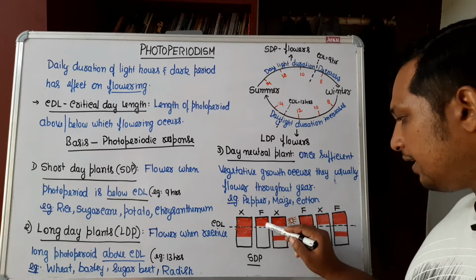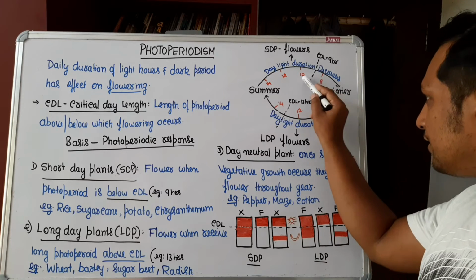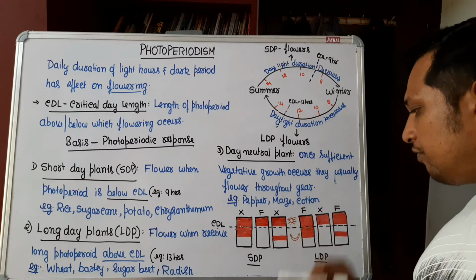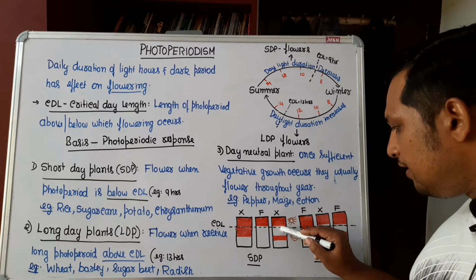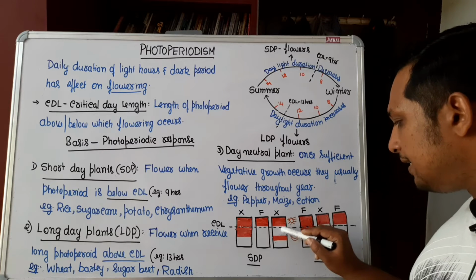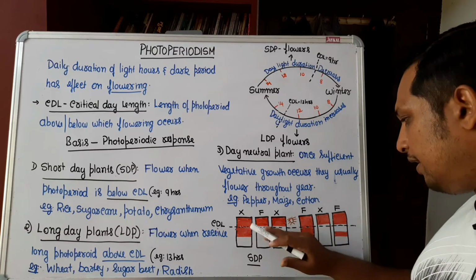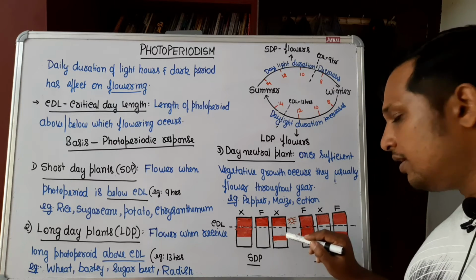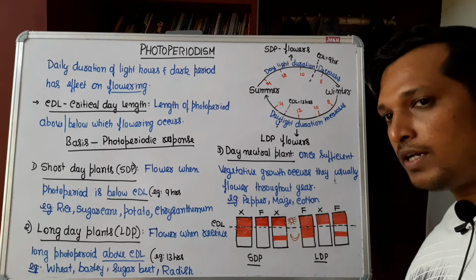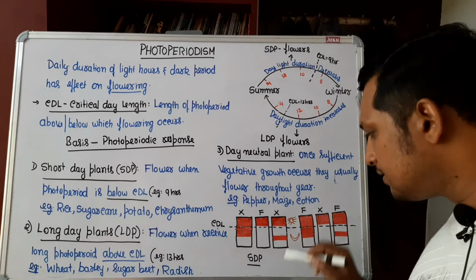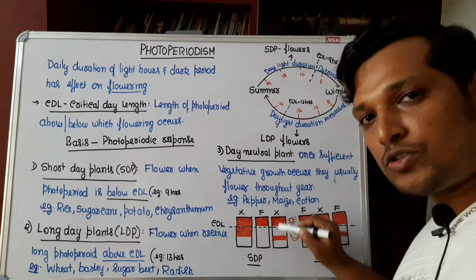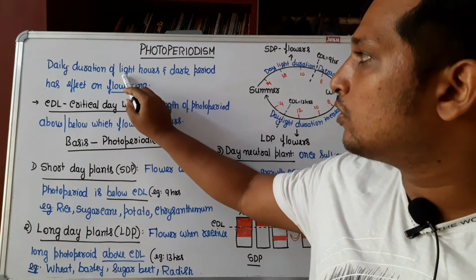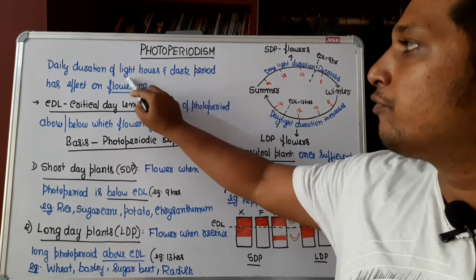But if the light is below the critical duration, 9 being the critical duration, if they get 8 hours, then they are going to flower. If they get critical daylight or light less than the critical day length, usually they flower. But if you interrupt its dark period, that is the night period, with a flash of light, they are not going to flower, indicating that short day plants need a long night also, without any interruption. So that's why we have written, it is not only light hours on which plant flowering depends, it is on the dark period also.